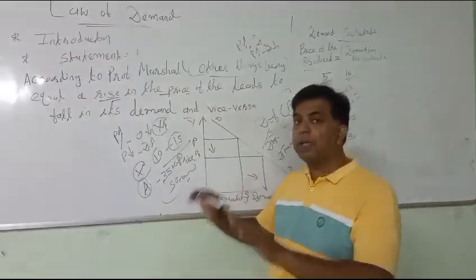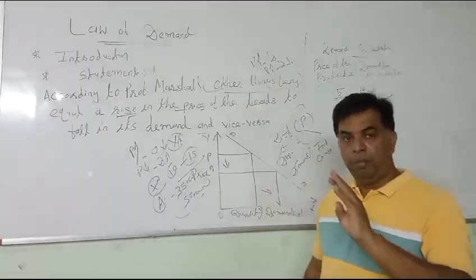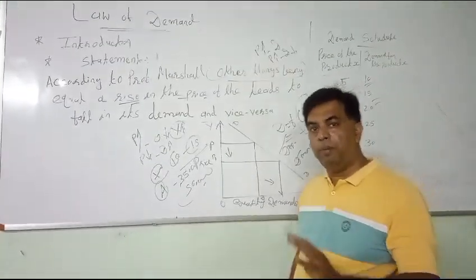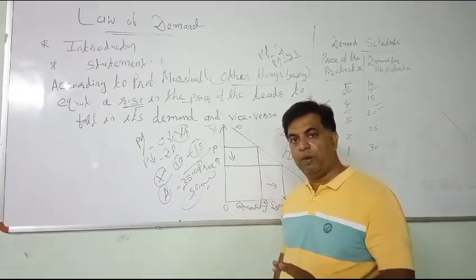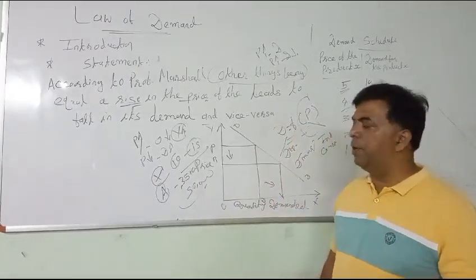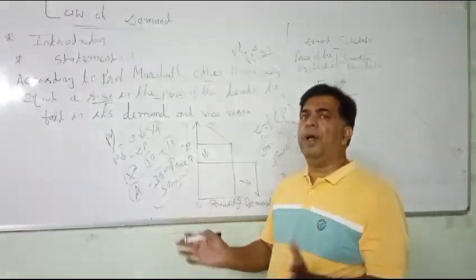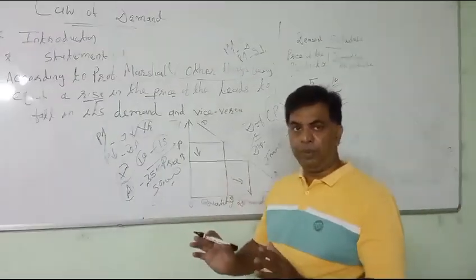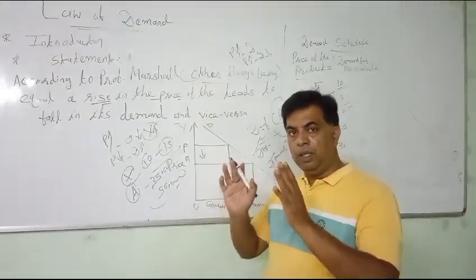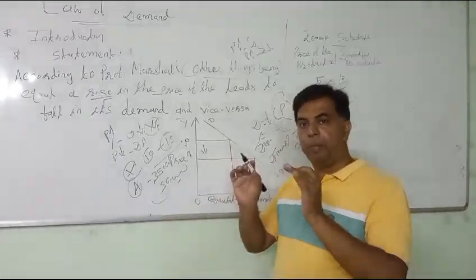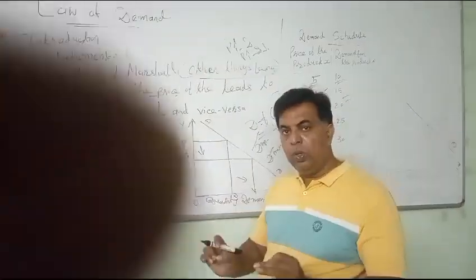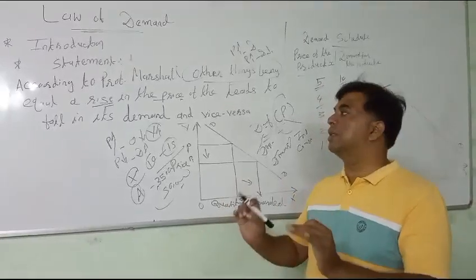So these factors should remain constant: price of substitutes, price of complementary goods, taste and preference, habits of consumer, expectation regarding price variance. These are all factors which remain constant. The relationship between price and demand can hold good only when these factors remain constant.